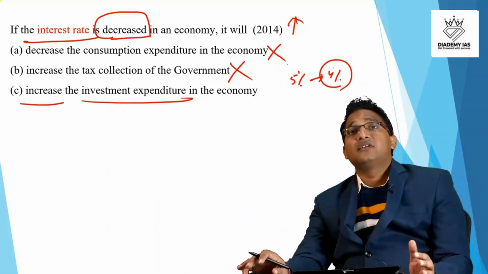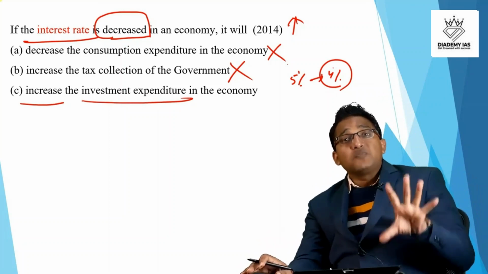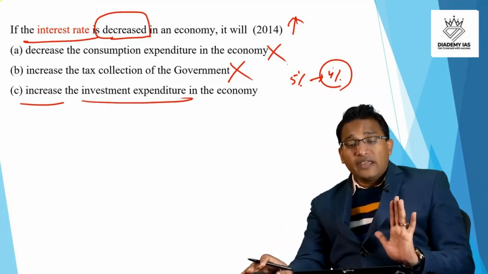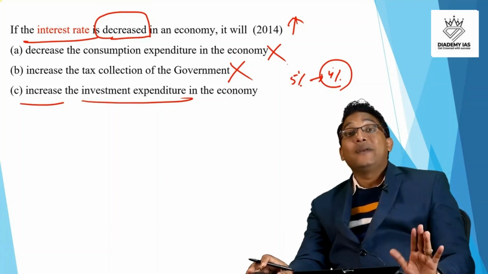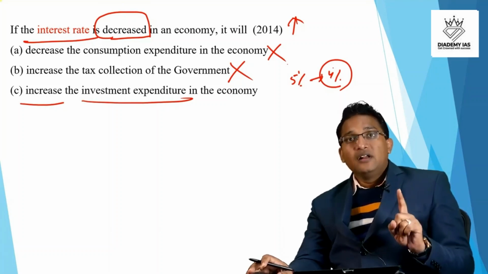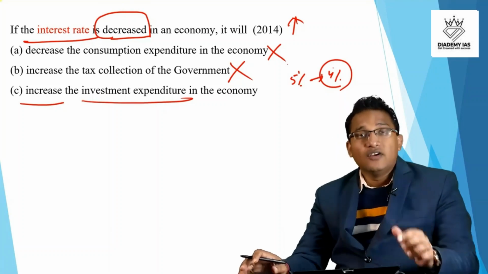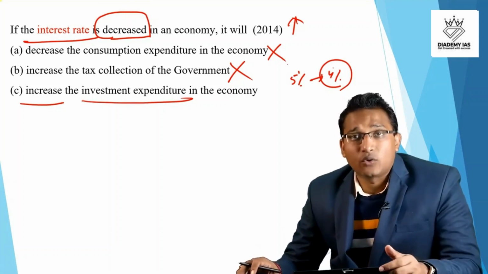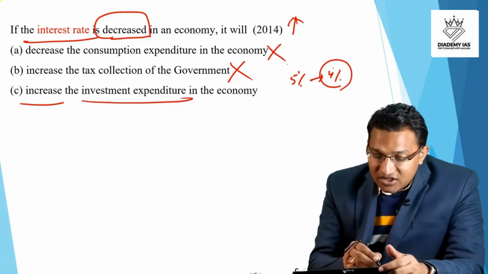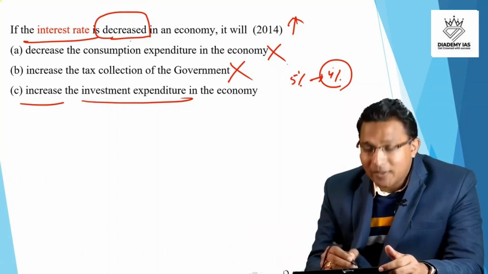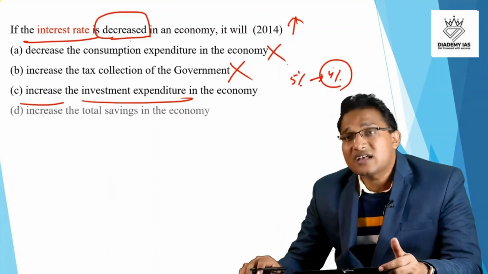And let me ask you, in which method we discuss this concept of investment expenditure? So the answer is in the expenditure method. In the expenditure method, this investment is one of the figures which we need to calculate the national income, right? So if interest rate is decreased, the investment expenditure is increased. This is the correct statement.